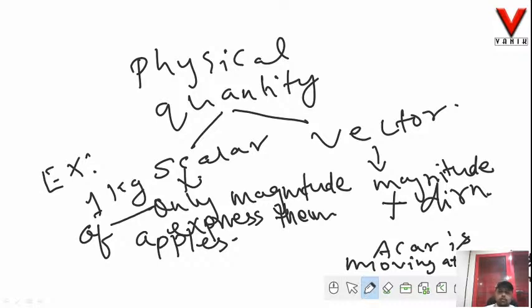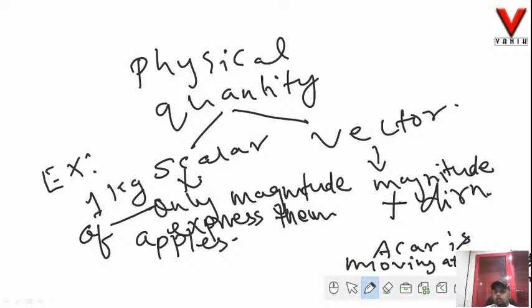Alright, so we can simply focus on the magnitude, that is 1 kg of apples or 2 kg of apples, or whatever the mass of the quantity of the object that you buy. In case of a vector, you will always have to find both magnitude and direction. In case of a scalar, you simply focus on the magnitude. It doesn't really need any kind of direction to specify.